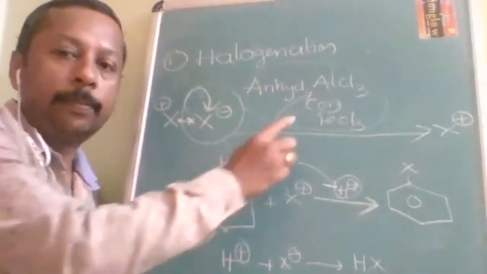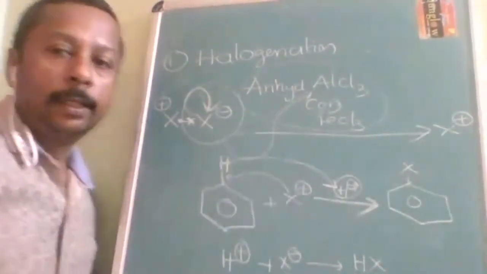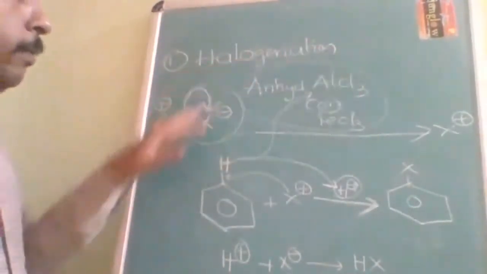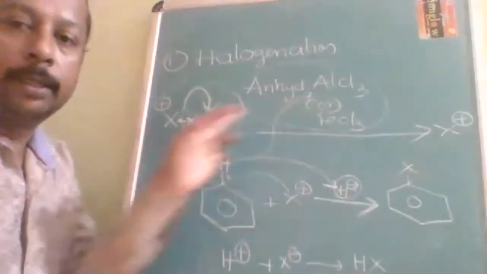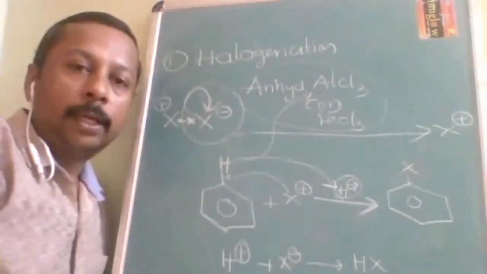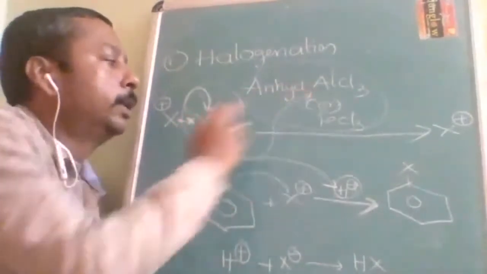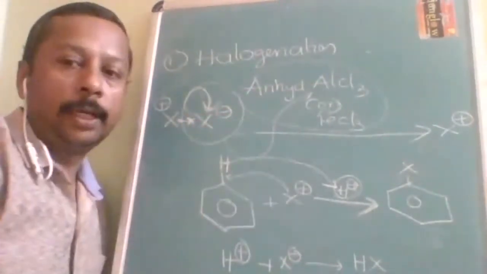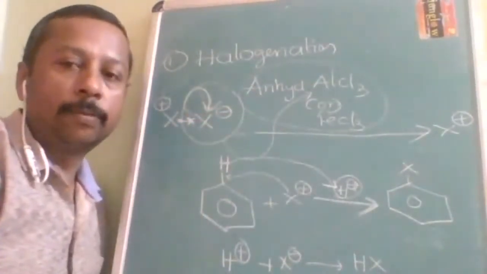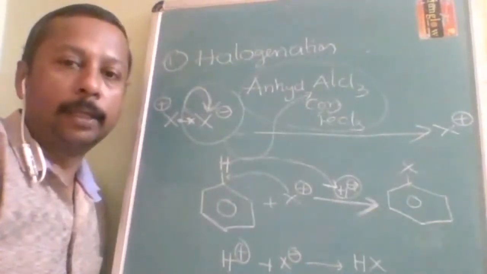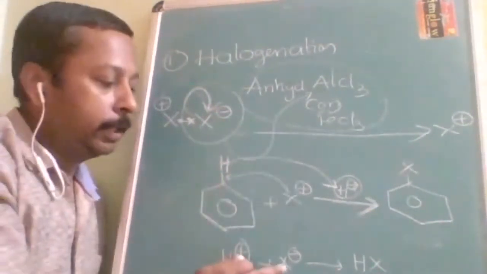That's the purpose of AlCl3. If it is not written, then it will be free radical. If it is written, then it will be heterolytic, and the Lewis base X minus will go there and form AlCl4 minus or AlX4 minus. That will become stable.